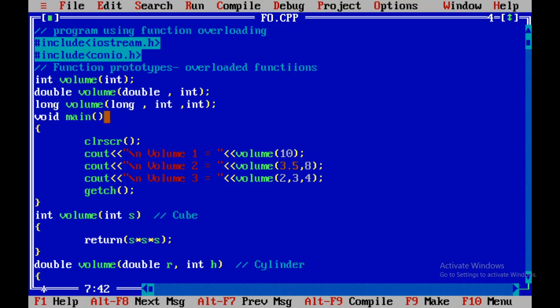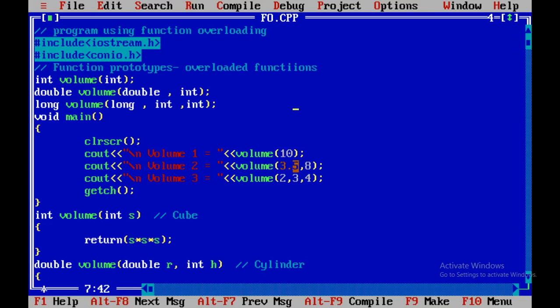So in main we give function calls, and let's see which function should get executed at the time of the function call. Here volume 1, we are calling one volume function, with the value 10.